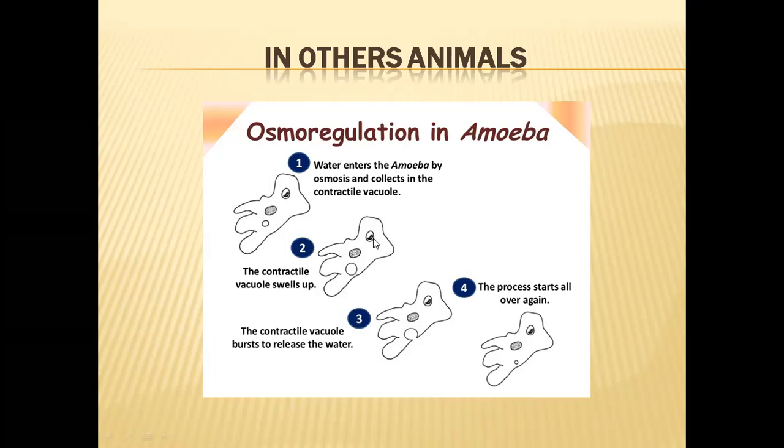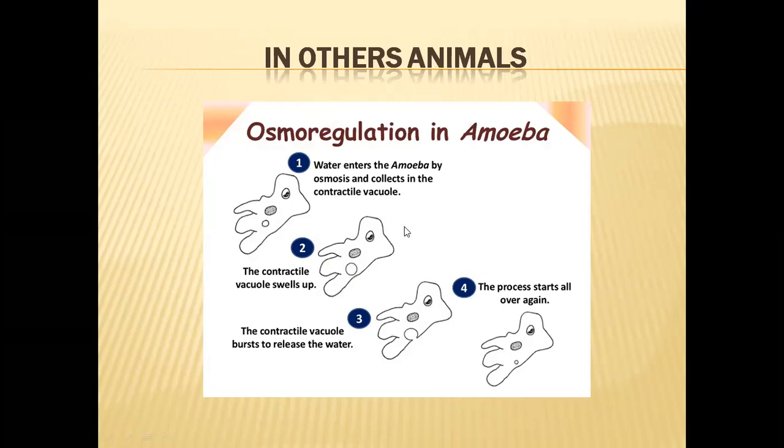These contractile vacuoles continuously receive excess water, and they also receive urea, ammonia, and other waste materials. The contractile vacuoles come to the peripheral region of the cell, fuse with the plasma membrane, and burst, and by bursting they send the excess water out of the body.